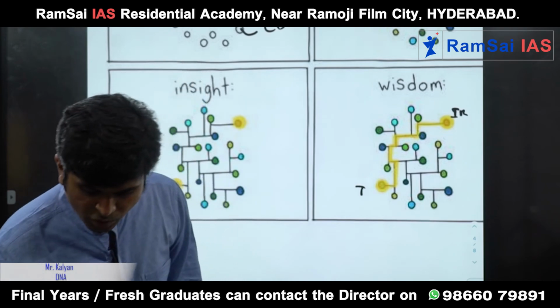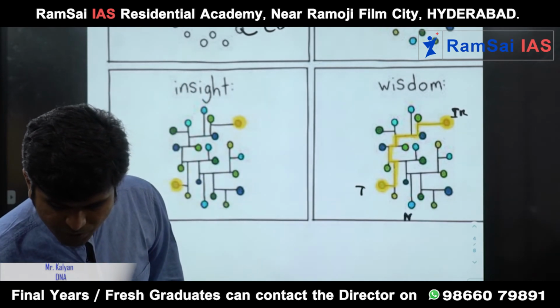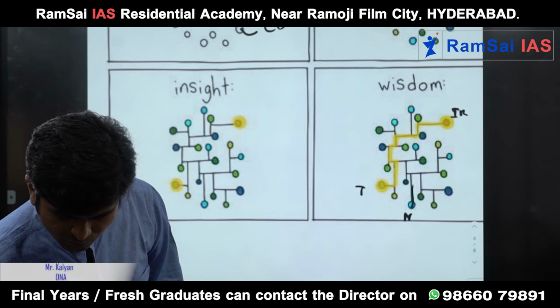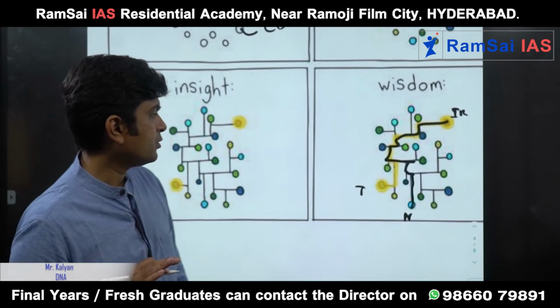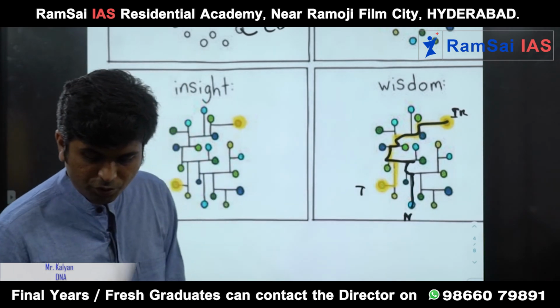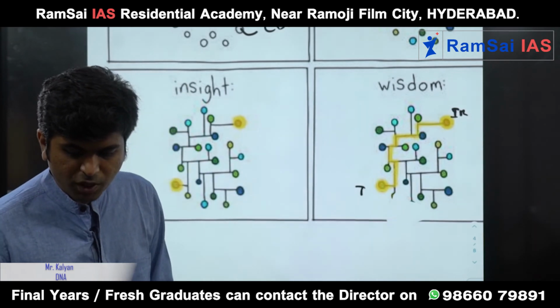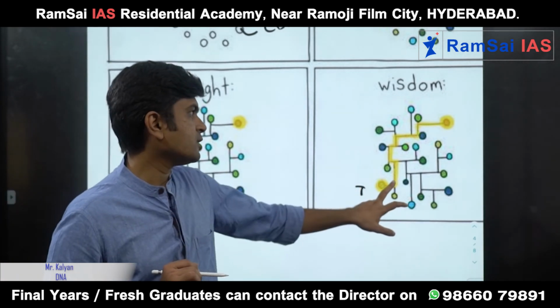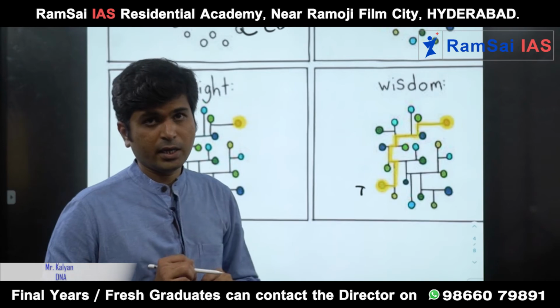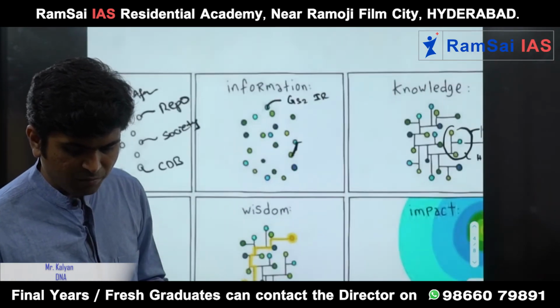A question might come from, what is the role of nuclear weapons in IR? Then you have to use a different road. So no matter which road or which direction the question comes from, if you have those insights, automatically you can answer technology and IR. So please keep this in mind.